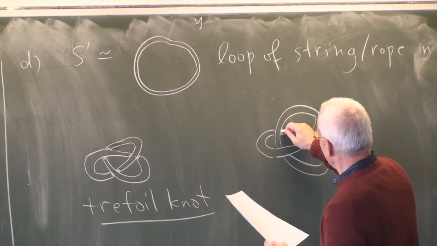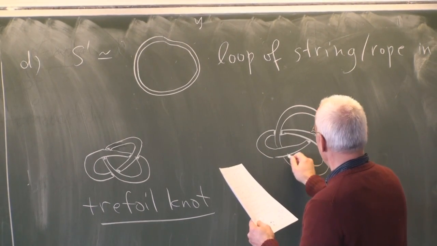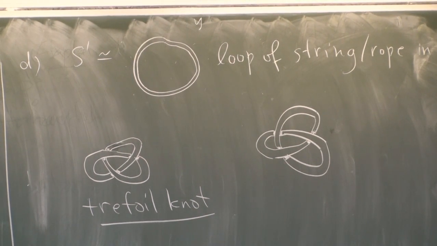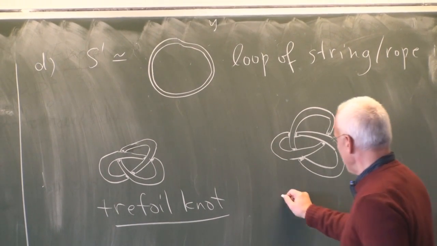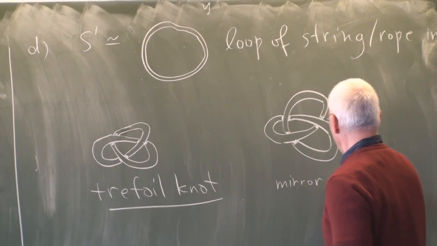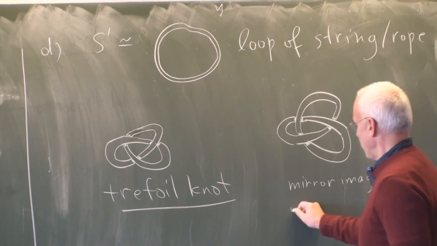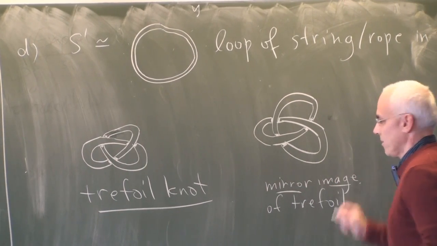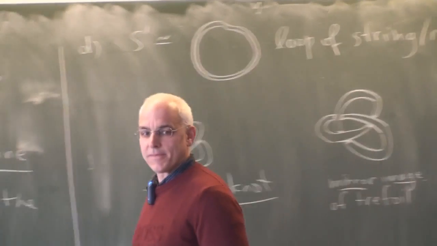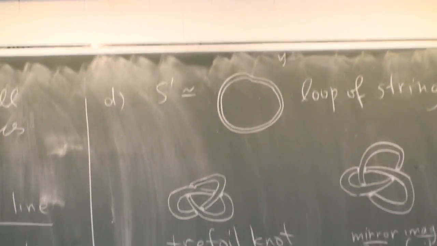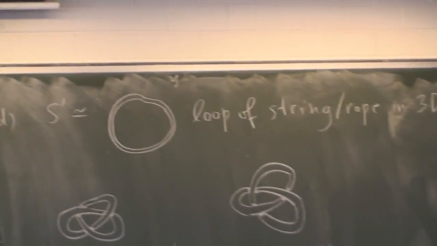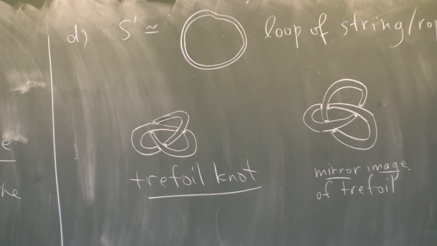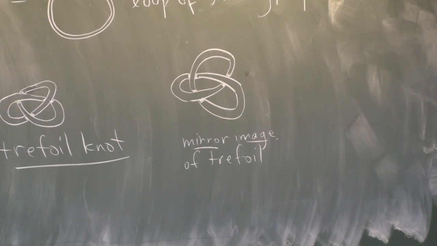Which I'm shading. This is also a knot, but it's sort of the mirror image of the trefoil. If you have a piece of string, you can make these things, and they appear to be different.